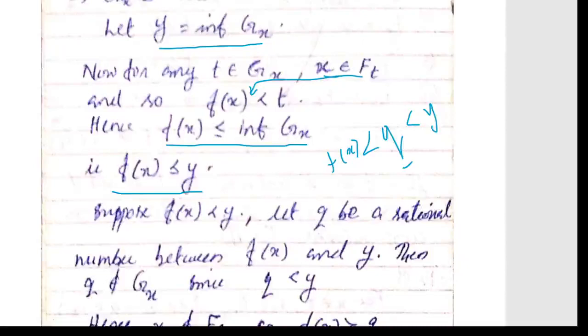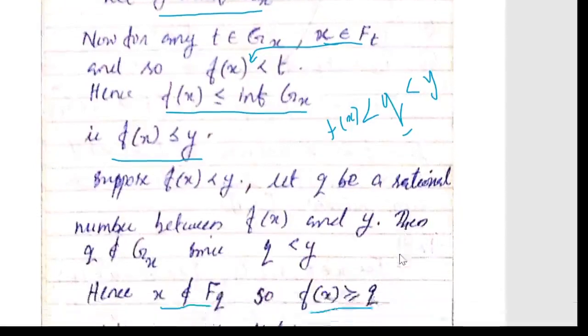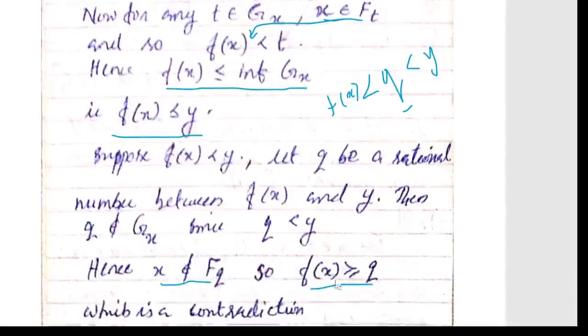So x does not belong to F_q. So f(x) is greater than or equal to q. This follows from the definition of F_t. F_t means the set of all x belongs to X such that f(x) is less than t. So x not belonging to F_q means the value of f(x) should be greater than or equal to q. Now we have got f(x) is greater than or equal to q, which is a contradiction.